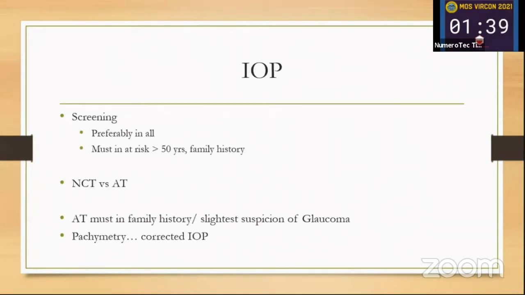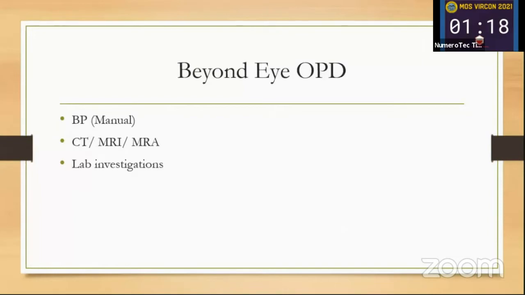IOP testing is nowadays recommended for all, but it must be done in all patients above 50 years of age, those with family history, or with disc suspect. NCT is nowadays preferred as it is non-contact, but applanation tonometry is the gold standard and must be done in all higher suspicion cases. Pachymetry corrected IOP should be considered. Done with the basic things.